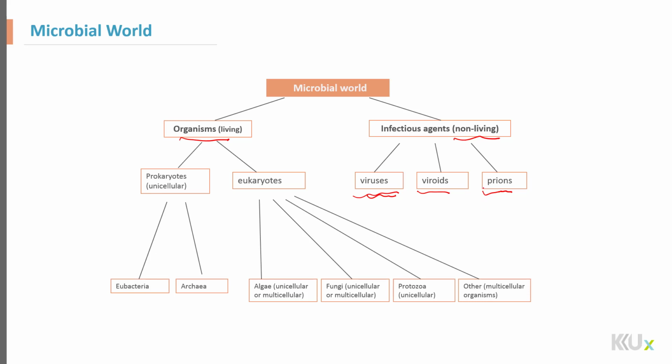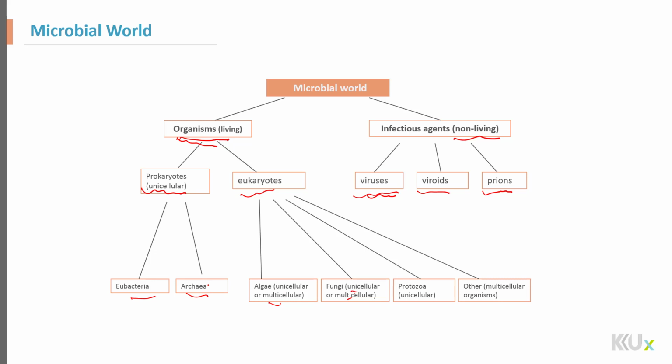And now among the living organisms of the microbial world, they are further grouped, as you saw before: prokaryotes, that are unicellular, and eukaryotes, that may be unicellular or multicellular. The prokaryotes, we already saw, have two main categories, eubacteria and archaebacteria.